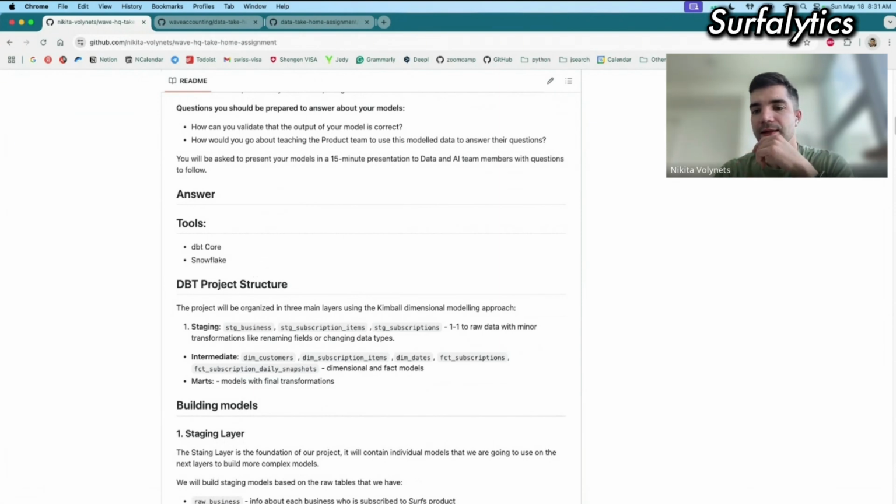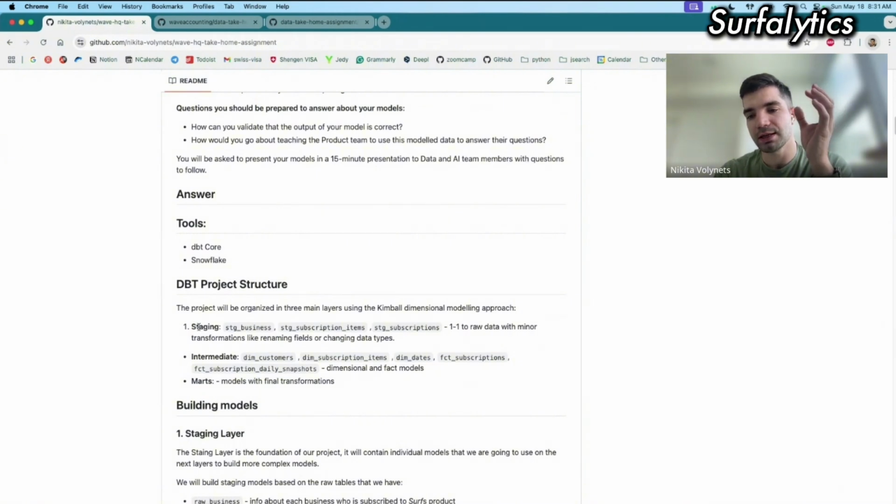In terms of what layers of models I've used, in general, it's quite a common approach to create 3 main layers. They can be called differently. I call it this way. The first layer of my DBT models is called staging. Staging is just one-to-one models to the raw data.